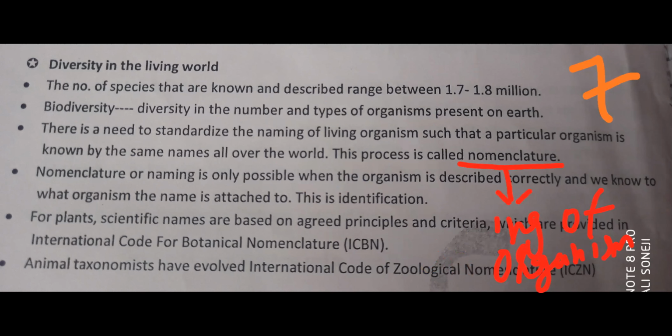Next thing, to give a correct name to any living organism, that organism should first of all be correctly identified and described, meaning its basic features should be correctly described. Then and only then nomenclature can be possible. Why? Because identification comes before nomenclature, as in most cases the name of the organism describes its characteristics.